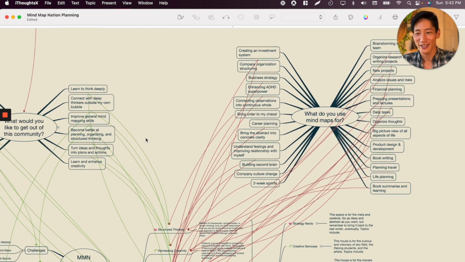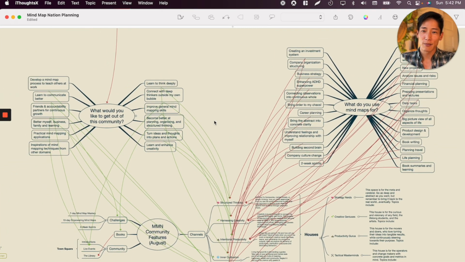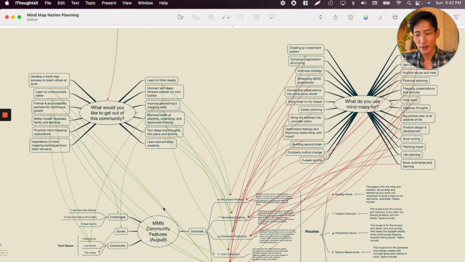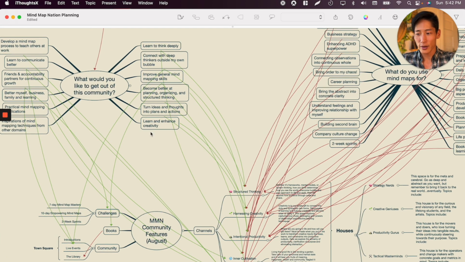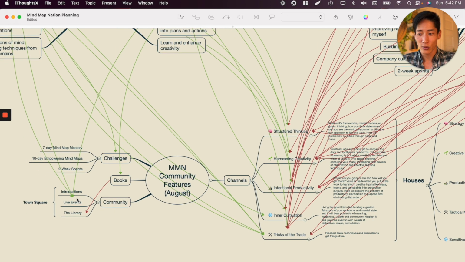concrete clarity and reality. And then I asked myself, okay, would MyMap Nation, my product, the community, serve all of these different needs, right? And I went through and I tried matching all of these to the different features of the community, because we have channels of discussion, we have challenges, we have the books, we have the town square, the live events, for example, the introductions and the library.